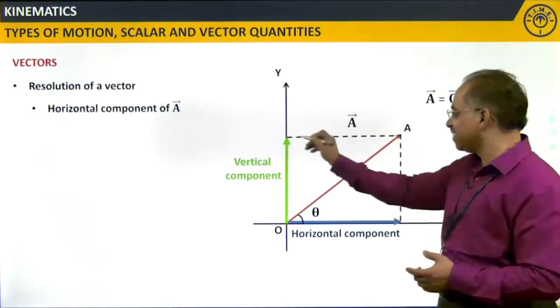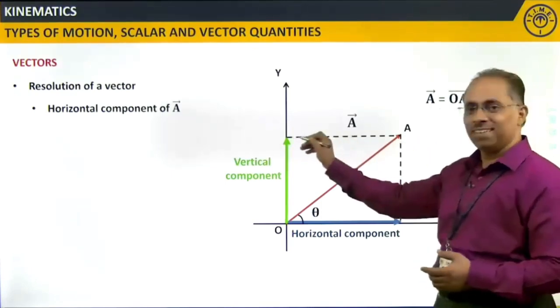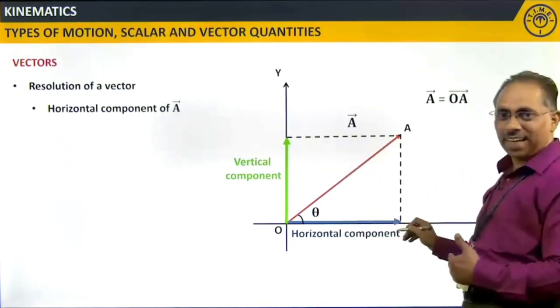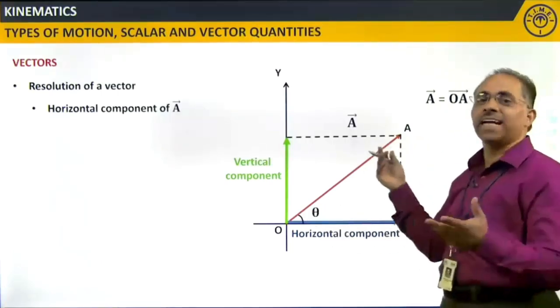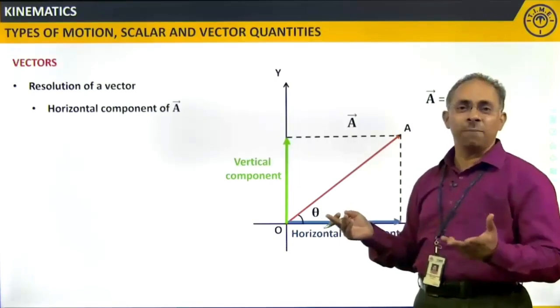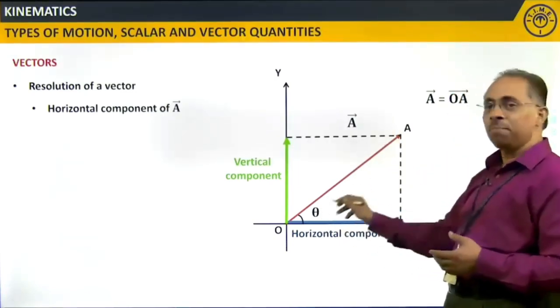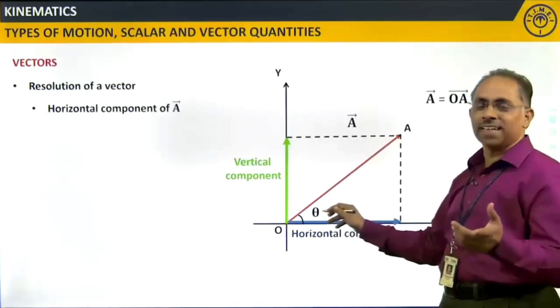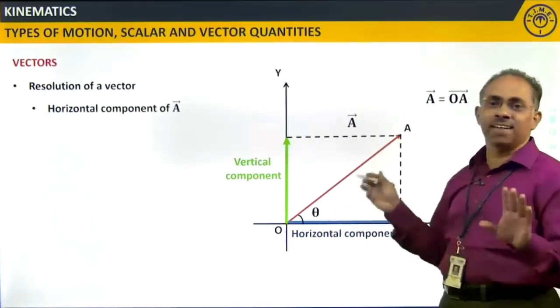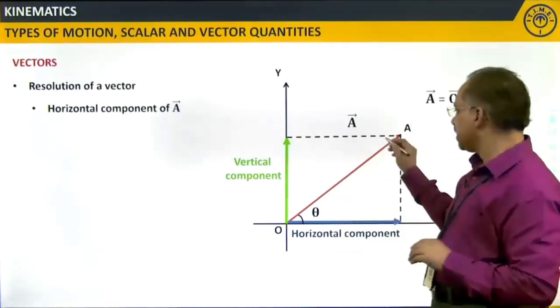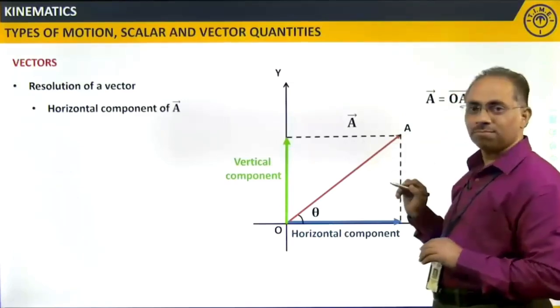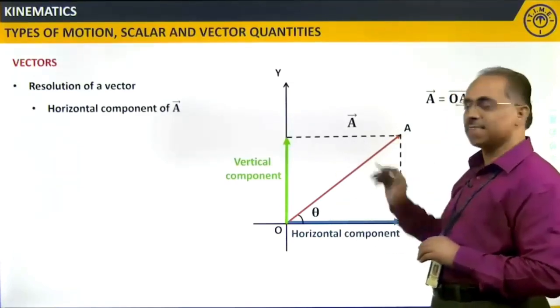Yes. This is a horizontal line parallel to the x-axis, and I can say this vector OA acts like a transversal. So, what will happen? These two angles will become, exactly, yes, interior alternate angles, and they are equal. So, I can say this angle is also theta. If this is theta, that is theta.